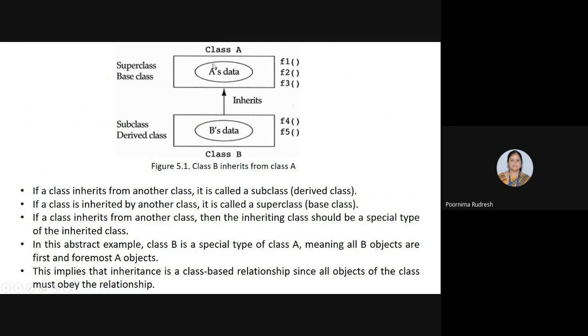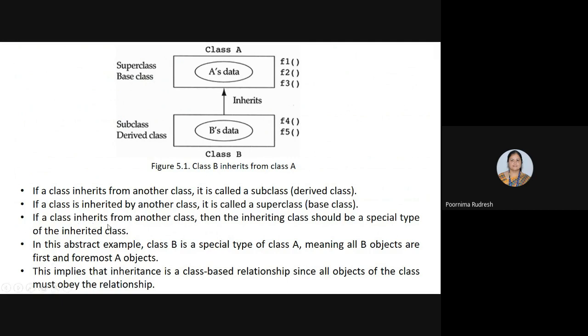Now we'll consider this example here. The class A is inherited by class B. Okay, see here. The class A is inherited by class B, or class B inherits class A. So since class A is inherited by class B, class A is called as the superclass or the base class. Since class B is inheriting from class A, hence class B is called as the subclass or the derived class.